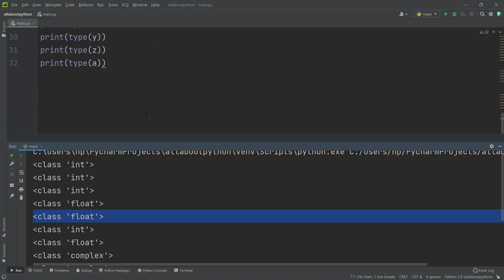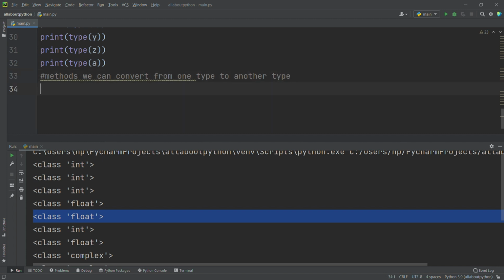Now we will see type conversion. Okay, what is type conversion? We can convert one type to another type. How are we going to do that? Here we are going to use a few methods. By using methods we can convert from one type to another type.